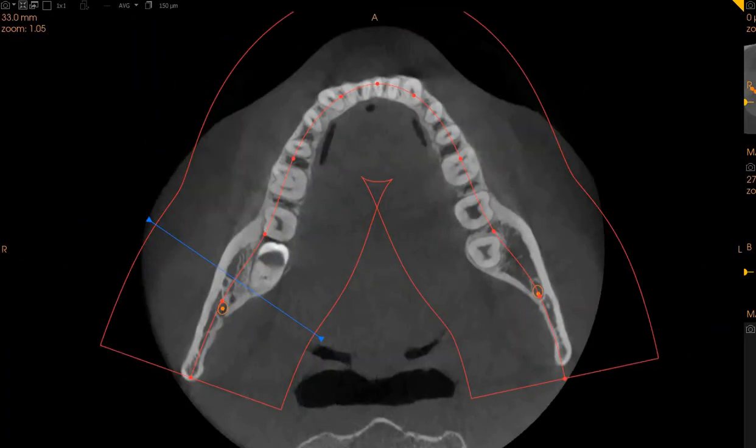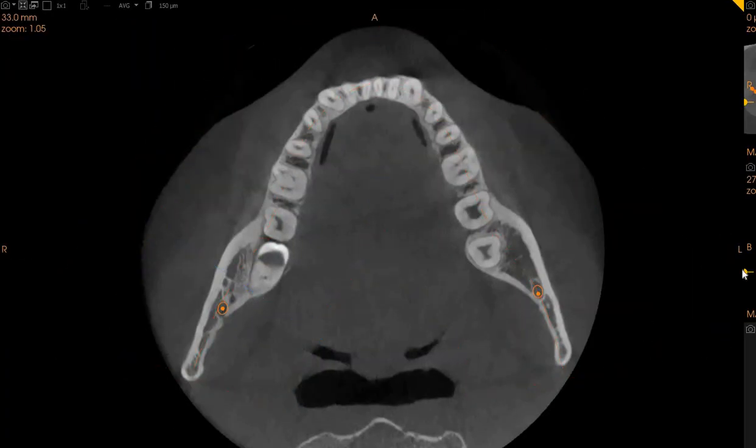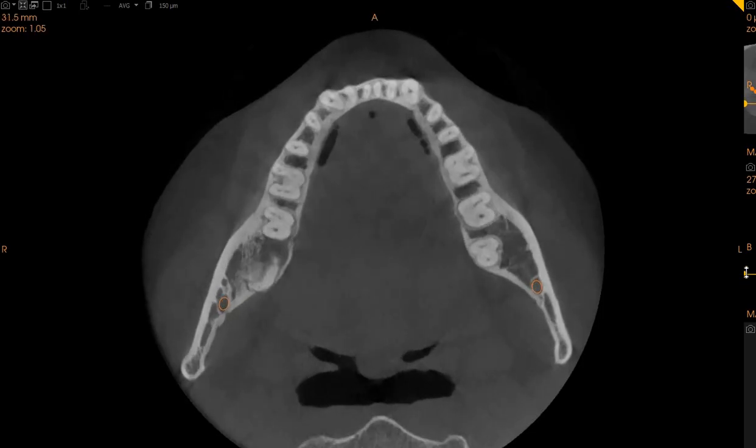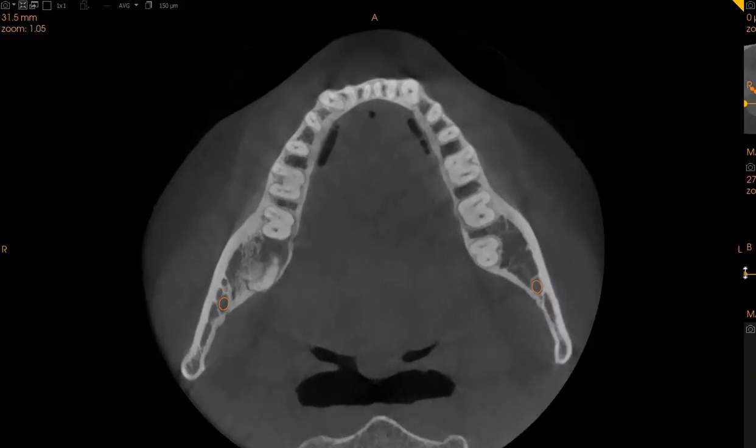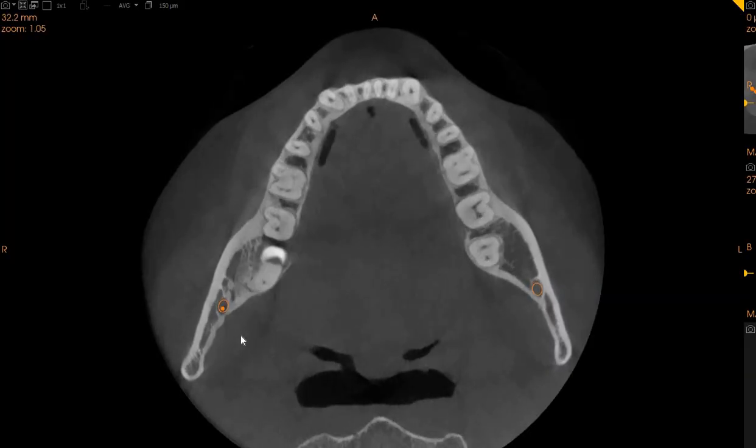On the axial view, you will be able to see that this is the impaction and we have a significant amount of tooth which is embedded into the lingual cortical plate, and hence there is a risk for lingual perforation that should be kept in mind.